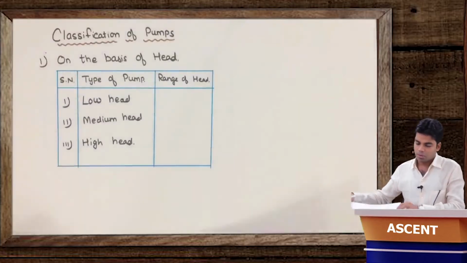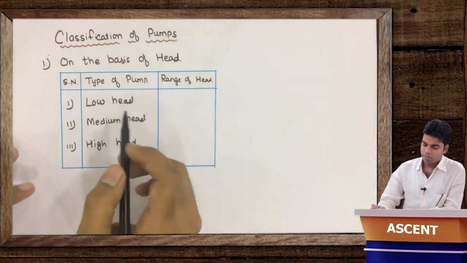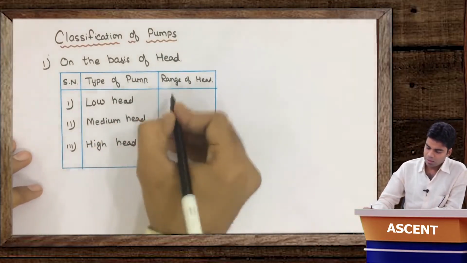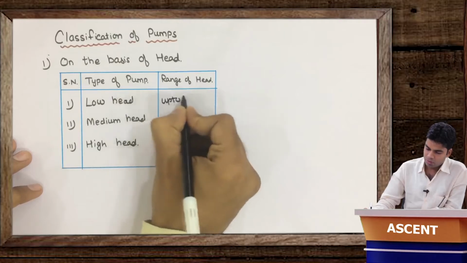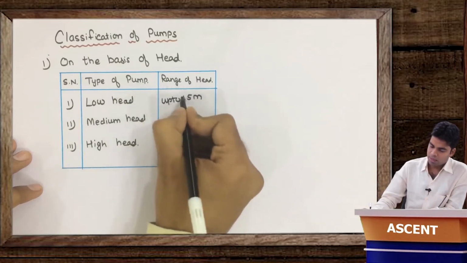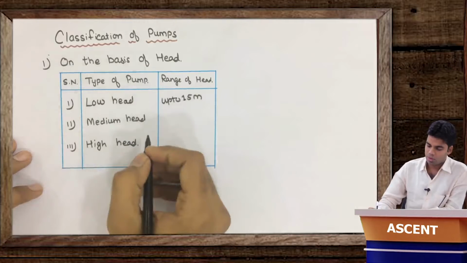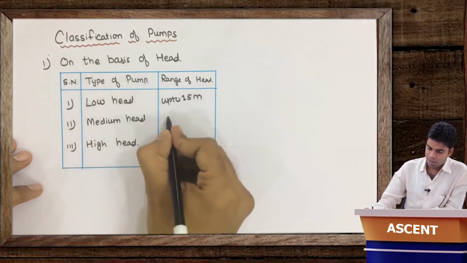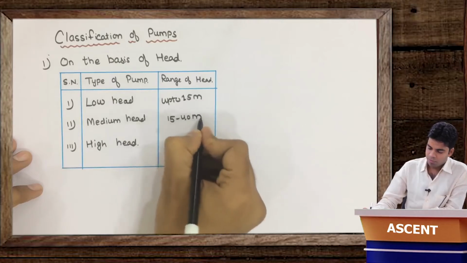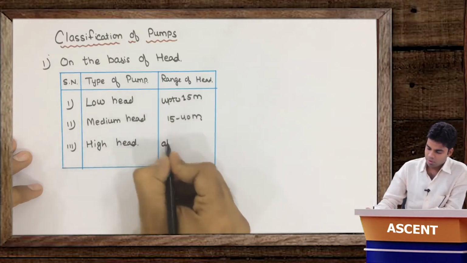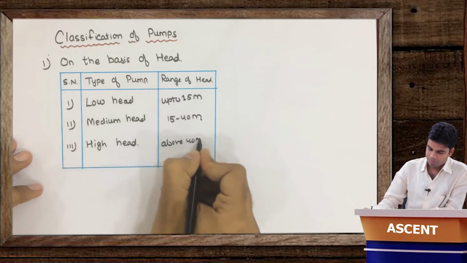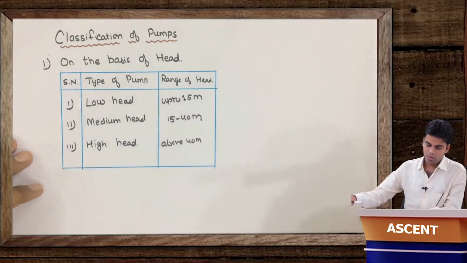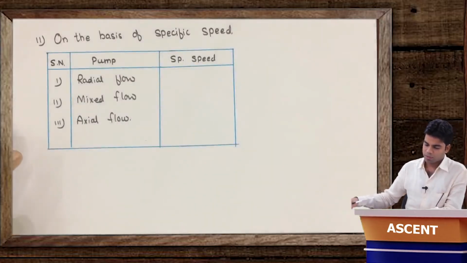Now coming to the classification, the main classification is first on the basis of head. First is low head pump, in which the range of head is up to 15 meter. If the head is 15 meter or less, then we use low head pump. Next is the medium head pump, range lies between 15 to 40 meter, and third is high head pump, having range above 40 meter.